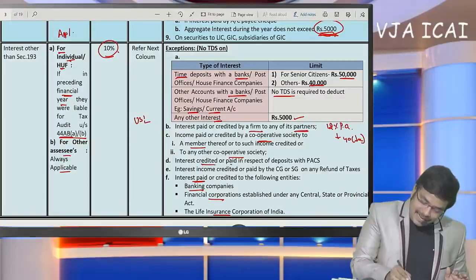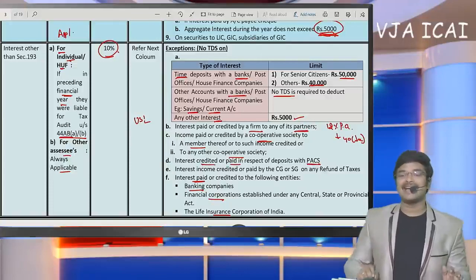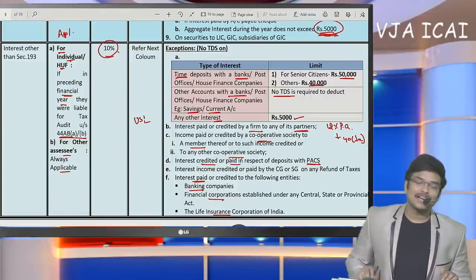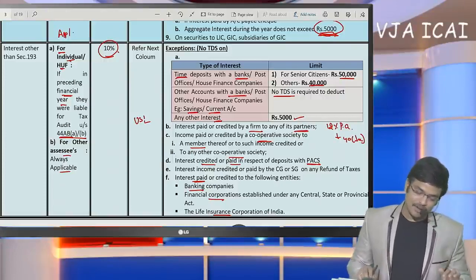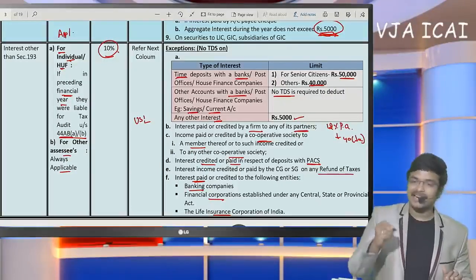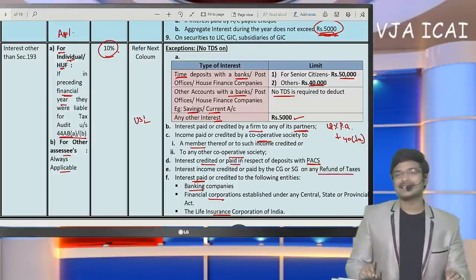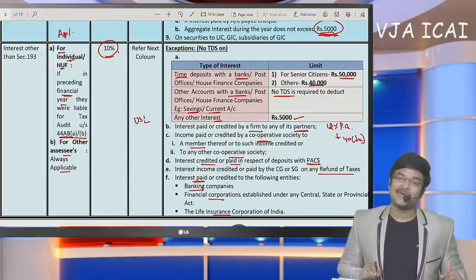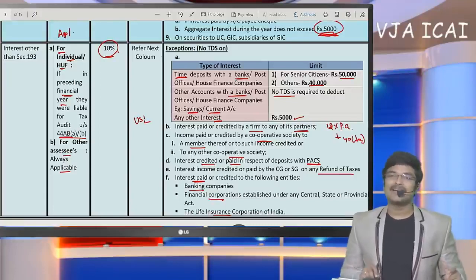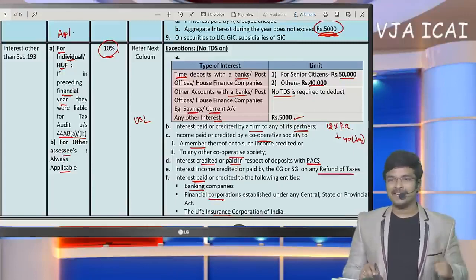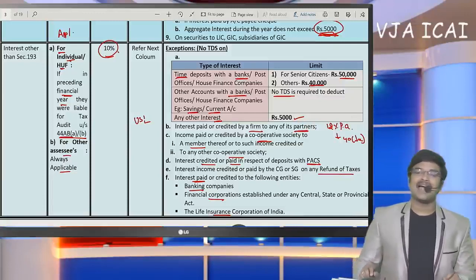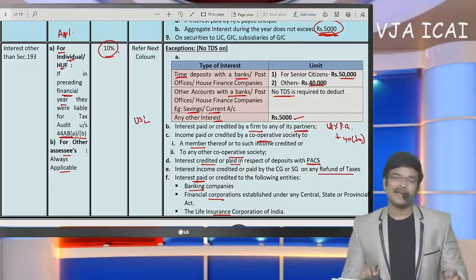And on interest credited or paid by PACS, primary agricultural credit societies, which offer agricultural loans, on such interest also TDS provisions were not applicable. And if the government refunds any taxes, if the income tax department is going to pay interest, even though such interest amount exceeds 5,000, the department is not going to deduct TDS on it. On any refund of taxes, if the government is going to pay interest, even in GST, 6% interest shall be added at the time of refund and will be paid to us.